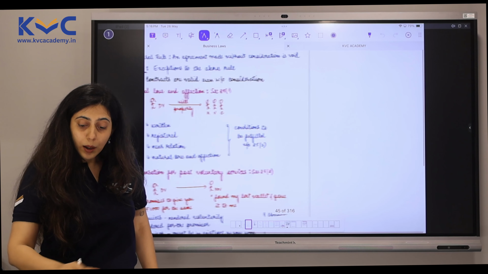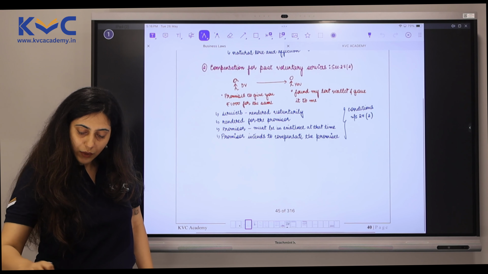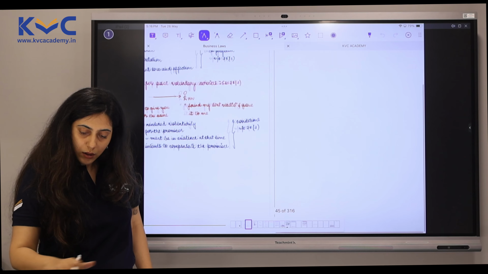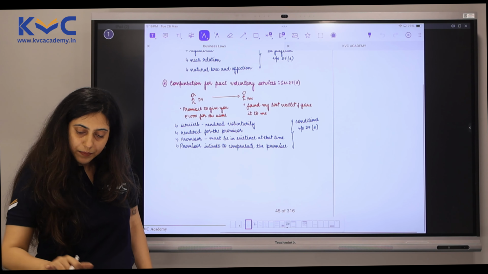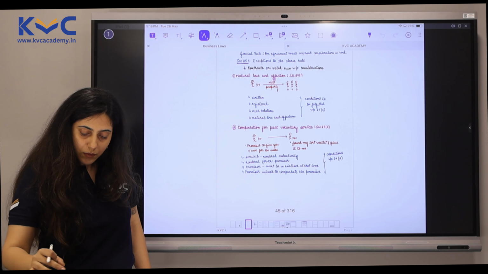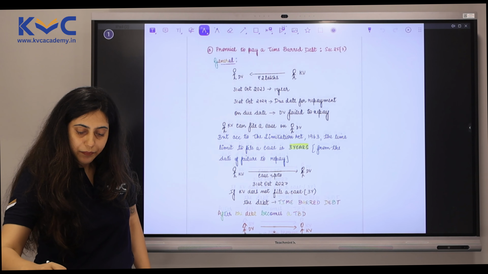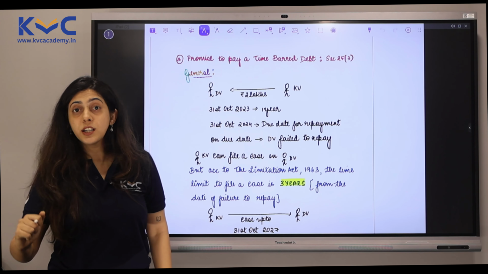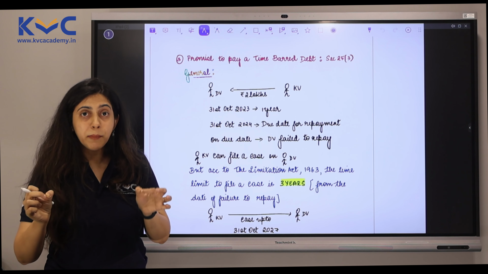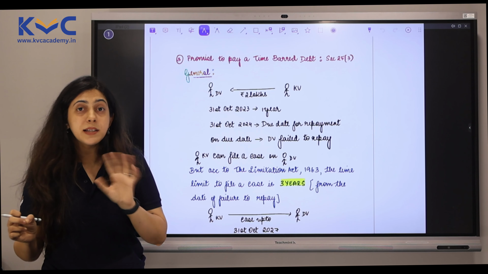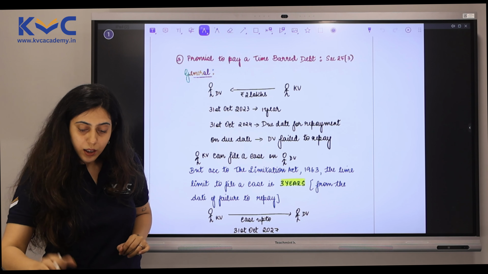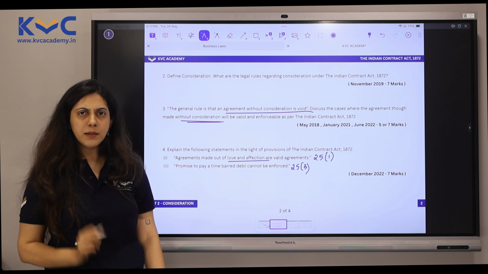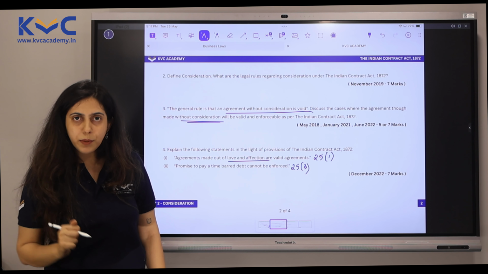Then when it comes to promise to pay a time-barred debt, that also is given in your notes. What happened to this? It got stuck. Yes, found it. Promise to pay time-barred debt, section 25, subsection 3. But what was the condition here? The condition is that this promise which is made has to be in writing. Otherwise, that promise is not valid. Okay? This question again was for 7 marks in the December 2022 attempt. And I believe it is repeated further, but we'll cross the bridge as it comes.